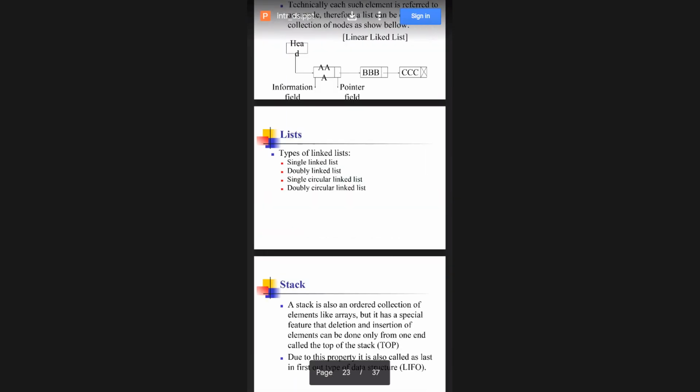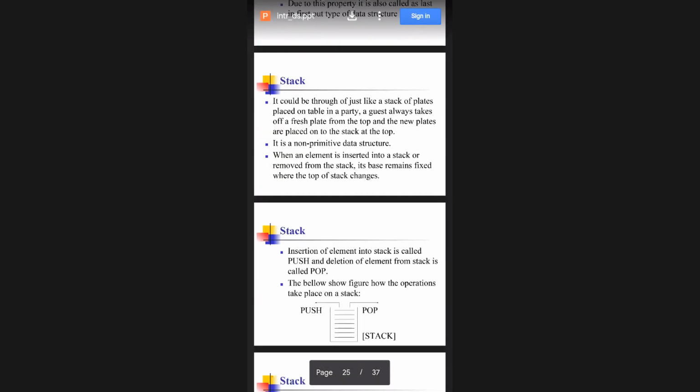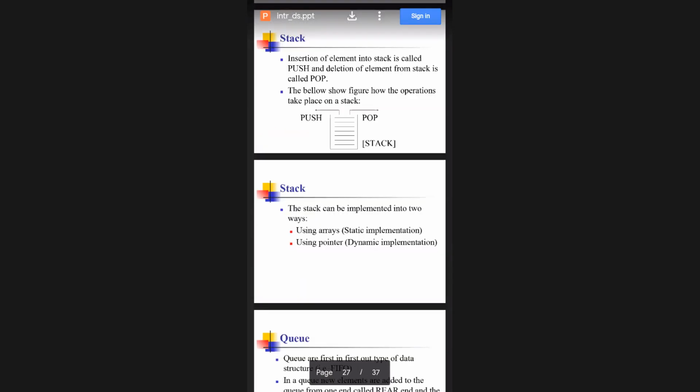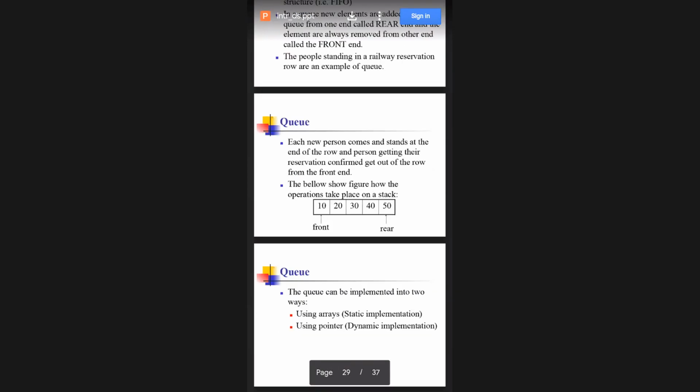And in the stack definition we have seen how insertion is done, pushing and popping operations. Last in, first out. For a queue, first in, first out, which means from the rear end it will add elements and from the front it will delete elements. Again, it can be implemented in two ways, using arrays or using pointers.